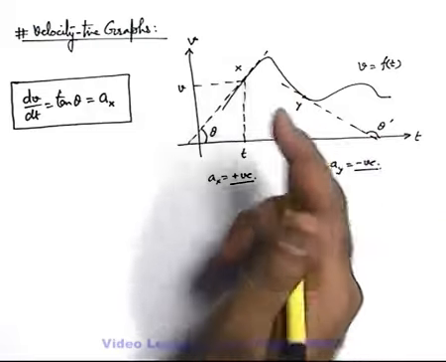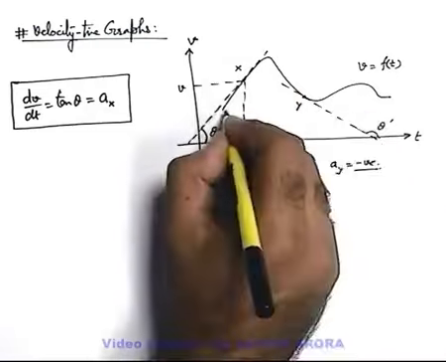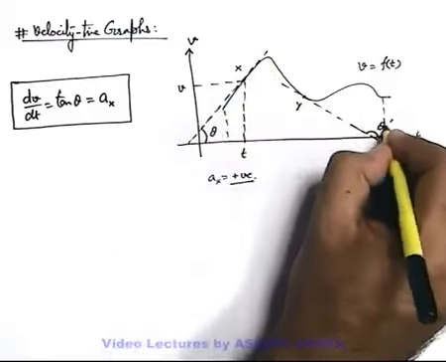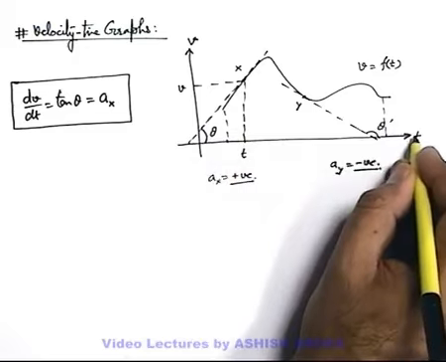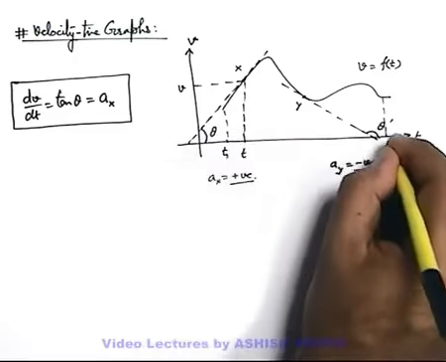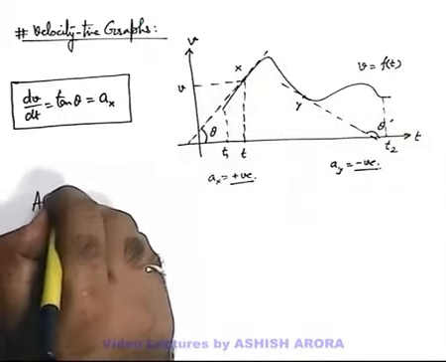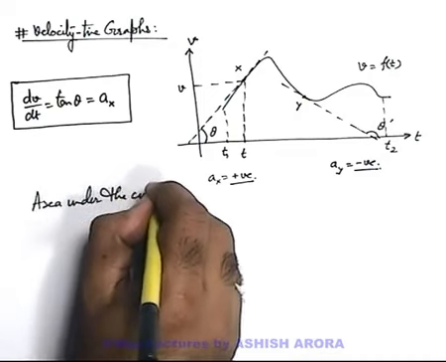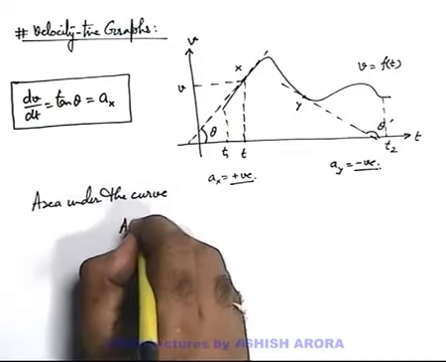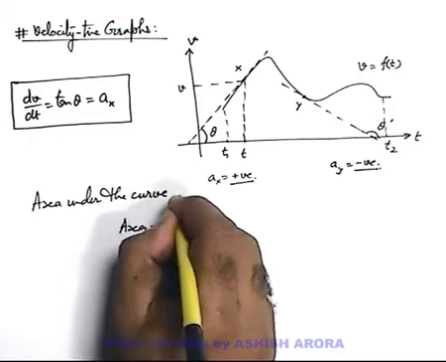Along with this, we have already studied in calculus that the area under a curve between two coordinates on the time axis, say t1 and t2, can be given as the integration of v dt from t1 to t2.